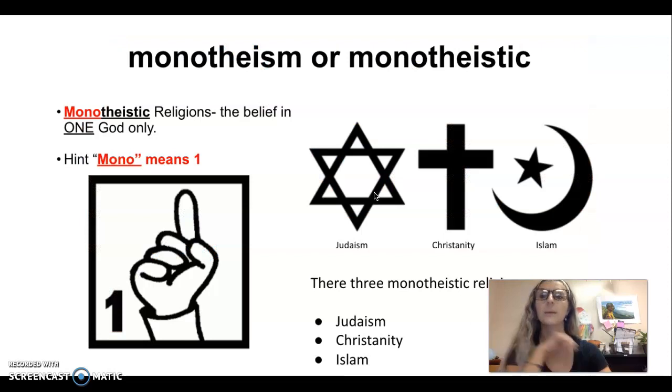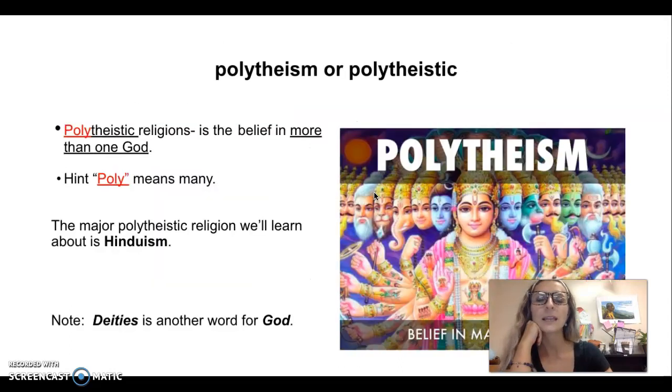Monotheism or monotheistic. Monotheistic religions is the belief in one God only. Hint, mono means one. The three monotheistic religions are Judaism, Christianity, and Islam. Polytheism or polytheistic. Polytheistic religions is the belief in more than one God. Hint, poly means many. The major polytheistic religion we'll learn about is Hinduism. Note, deities is another word for God.